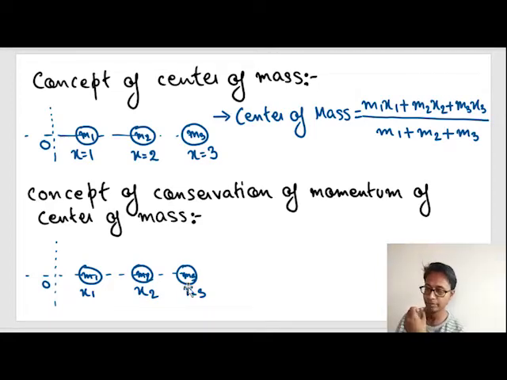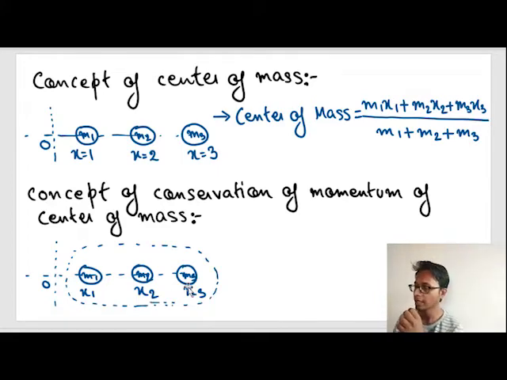Now imagine an artificial bubble or artificial envelope, or artificial boundary. Now imagine someone within the system exploded, and this body collided with this body, then it again collided with this body.